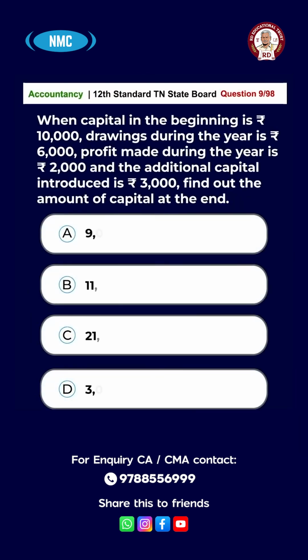Question number 9. When the capital in the beginning is rupees 10,000, drawings during the year is rupees 6,000, profit made during the year is rupees 2,000, and the additional capital introduced is rupees 3,000, find out the amount of capital at the end. Option A, 9,000. Option B, 11,000. Option C, 21,000. Option D, 3,000. Answer is option A, 9,000.